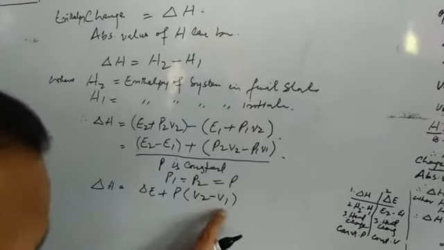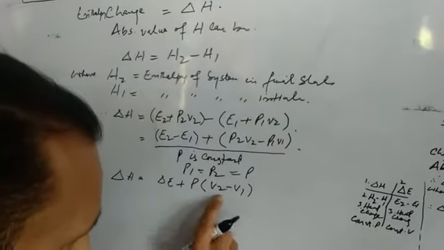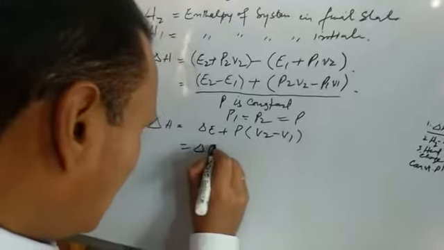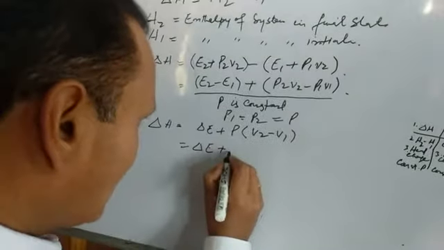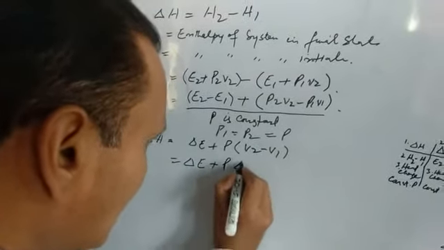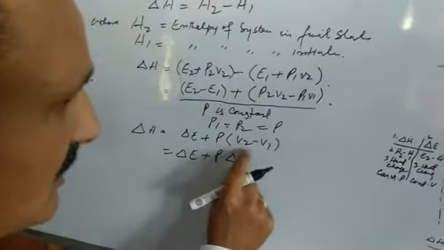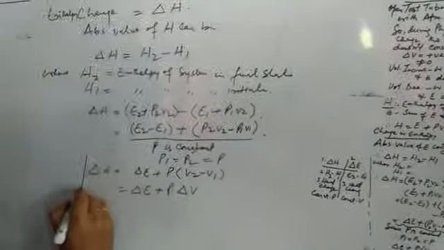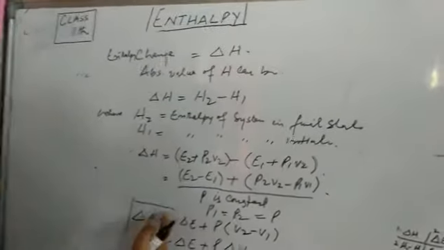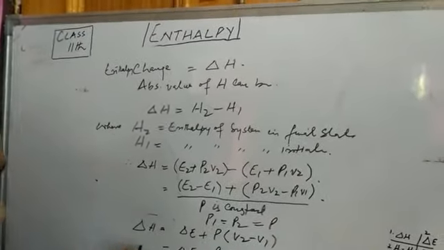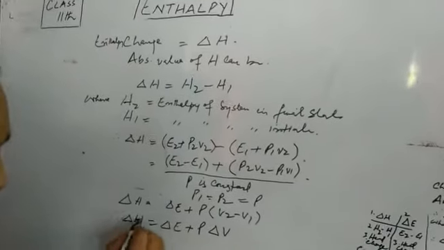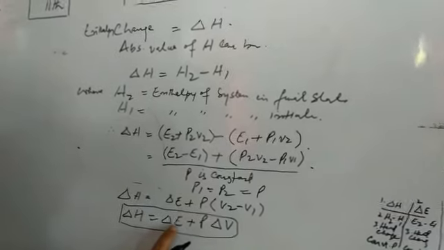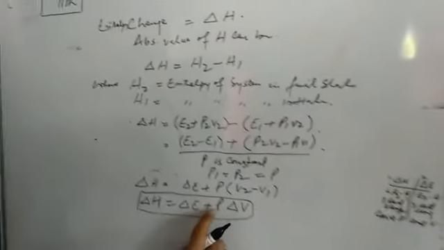And V2 minus V1 means change in volume, that will be delta V. This can be further written as delta E plus P delta V. So this is the final equation for delta H: change in enthalpy is equal to internal energy change plus P delta V.